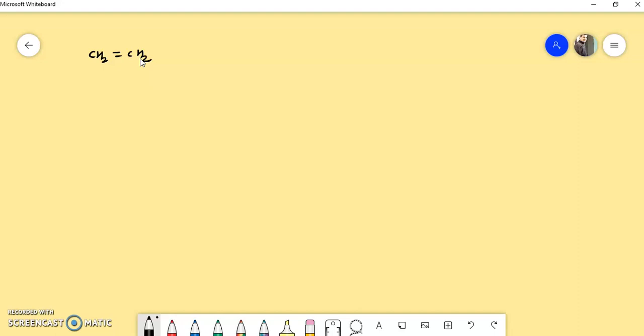First of all, ethene reacts with BH3 borane. One of the hydrogens of this borane is replaced by the CH2CH3 group, giving CH3CH2BH2.